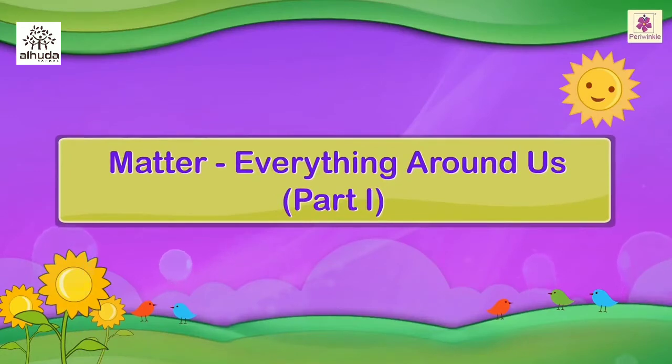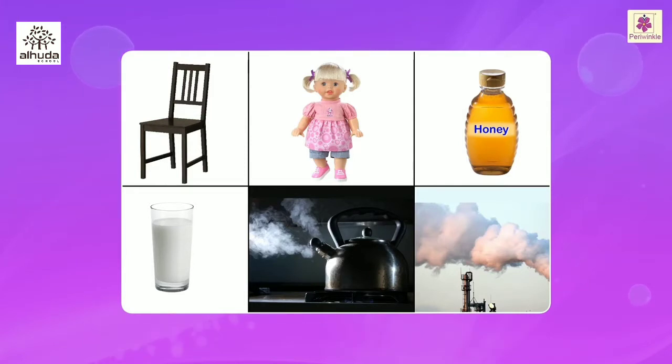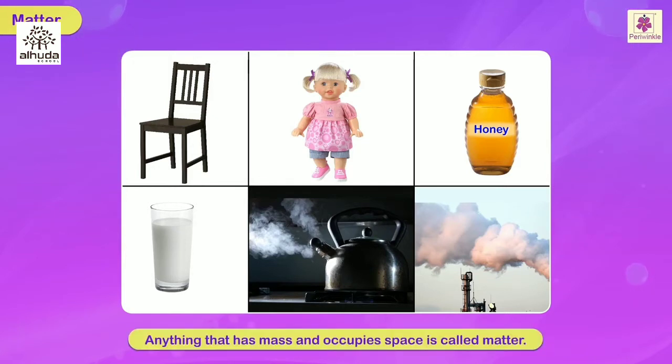Matter. Everything around us. We know that there are thousands of things around us made from different substances. Matter: anything that has mass and occupies space is called matter.